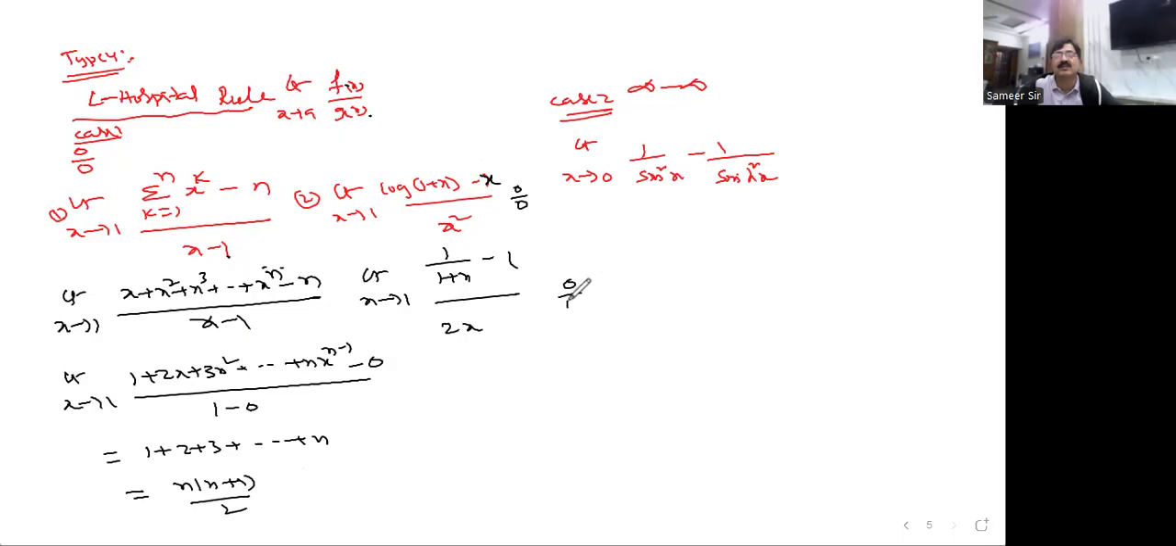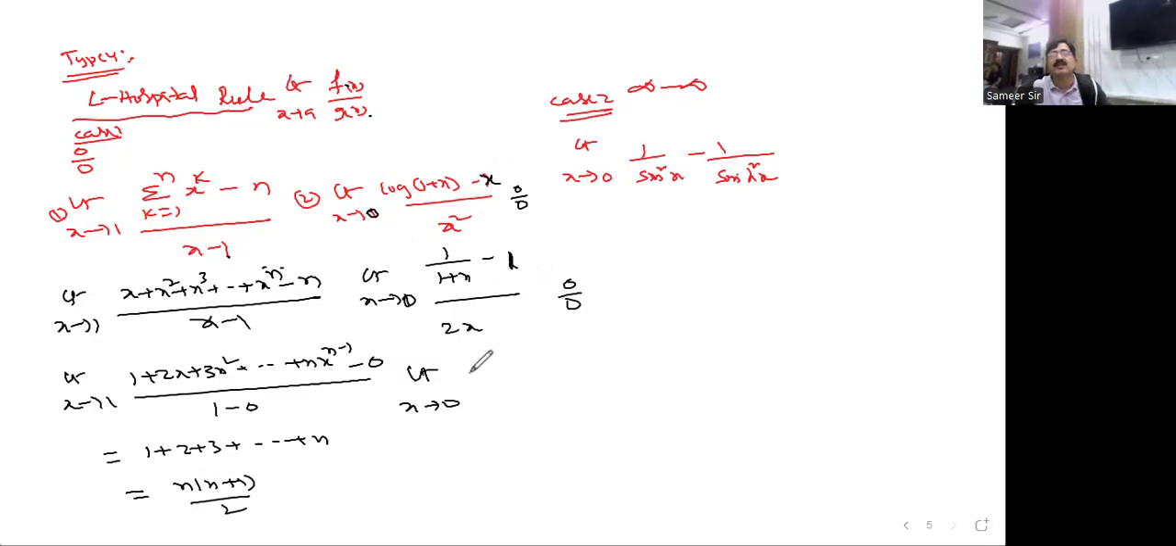Once we differentiate it and substitute the value, we are getting 0 by 0 form. It is limit x tends to 0, log(1 plus x) minus x by x square. The moment you are differentiating, you are getting 0 by 0 once again. Whenever you get 0 by 0, go for the next step. Then once again you differentiate here.